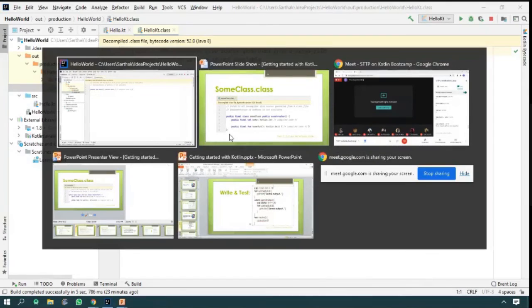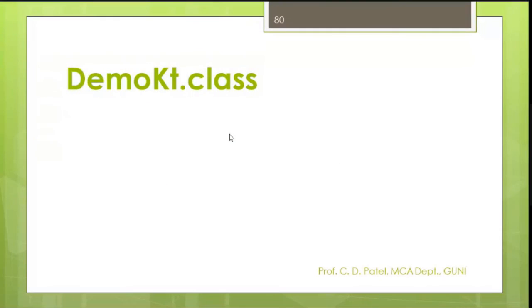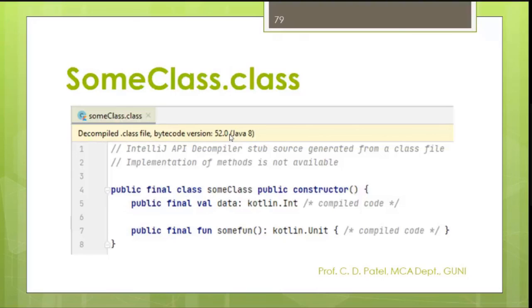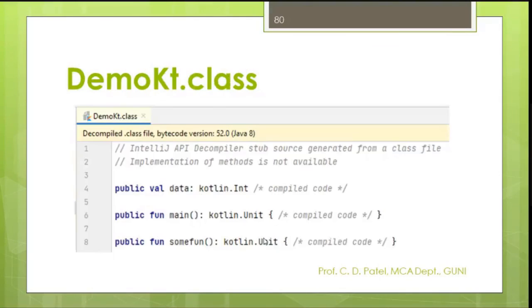The next part that I want to display here is the demo.class file. Click on the demo.kt.class file and it looks like this. Now compare these both classes. Please see here in the sum.class. What is this? This is your class. Some constructor will be there, the public final value will be there and public final functions will be there. Is it the same? Yes. Okay.